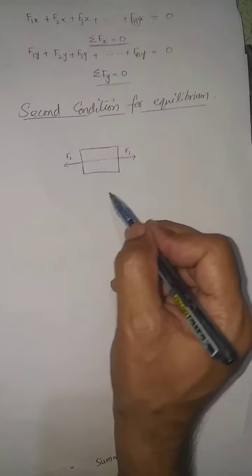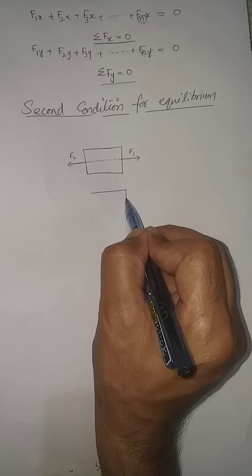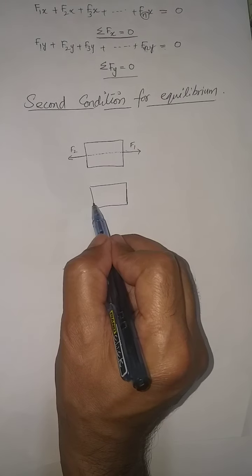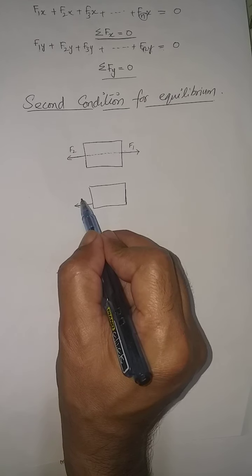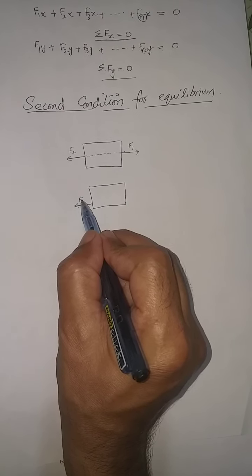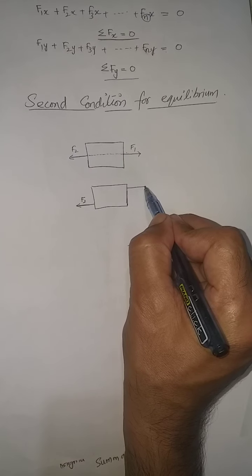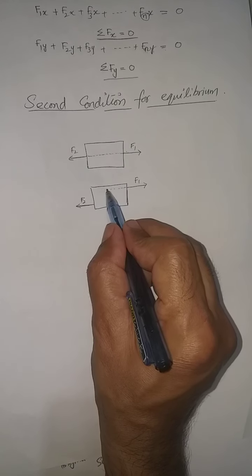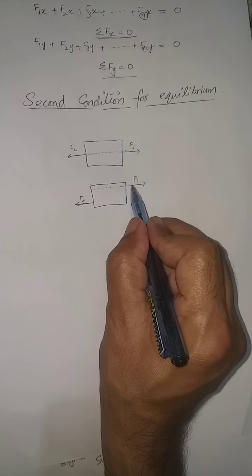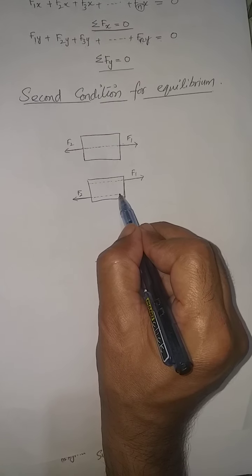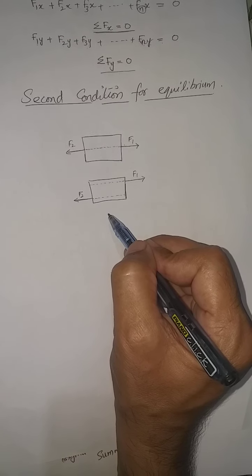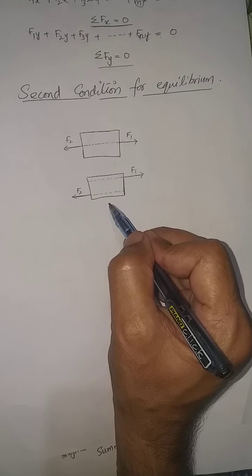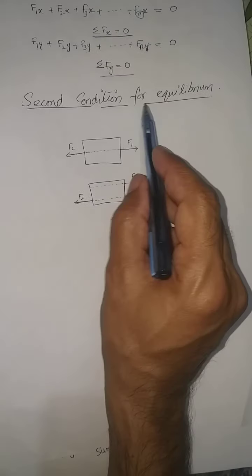But now, we take the same object, and now we shift the forces. The first force is acting in this place, the second force is over here, and the first force was acting over here. Now we see that their line of action is different. This one is the line of action of force 1, and this one is the line of action of force 2. Now what will happen? Are they cancelling out each other's effect? No.